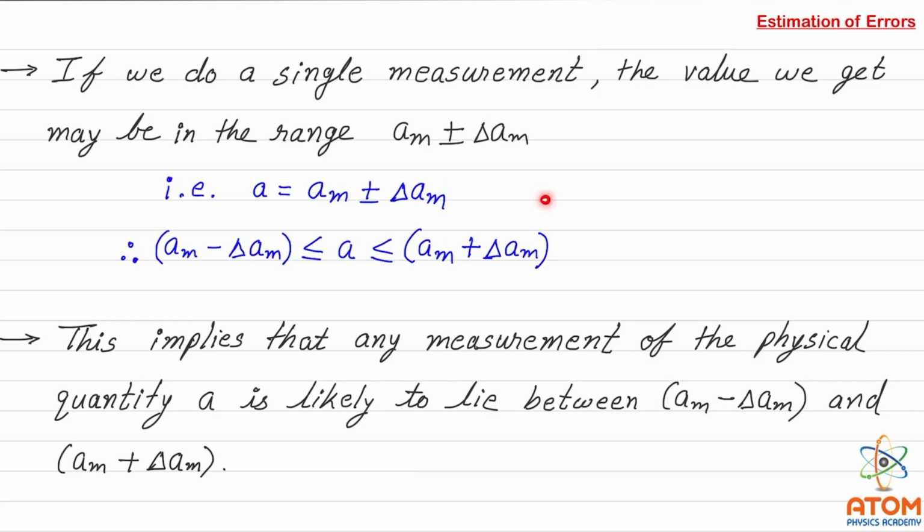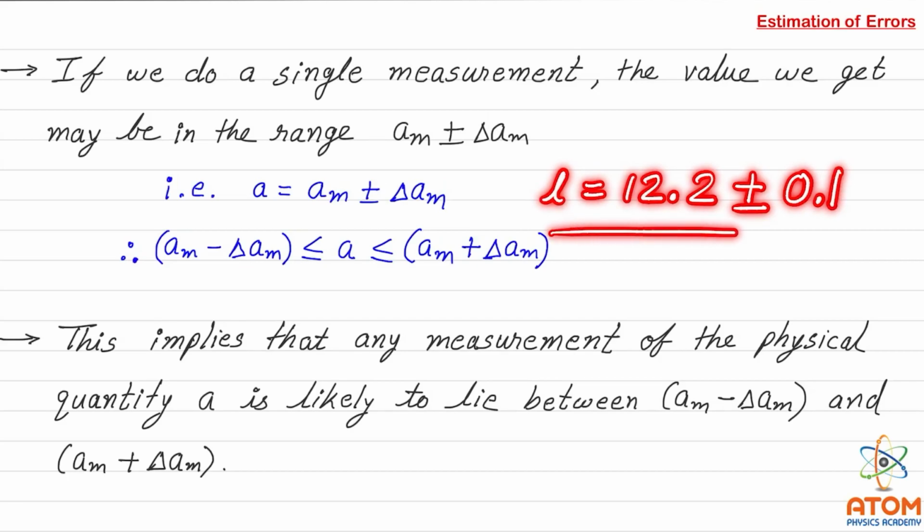It is something like this. Suppose the length L is 12.2 plus or minus 0.1. If I write this way, then it is well justified, because here 12.2 is the mean value, or say the true value, and when I write plus or minus 0.1, that means the minimum value possible is 12.1 and the maximum value possible is 12.3.